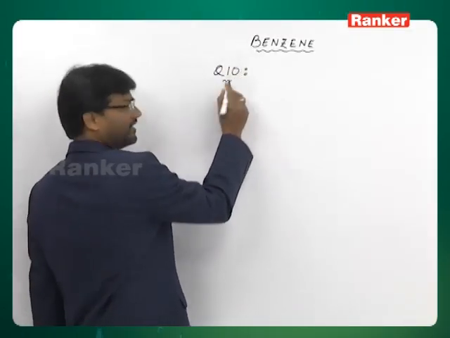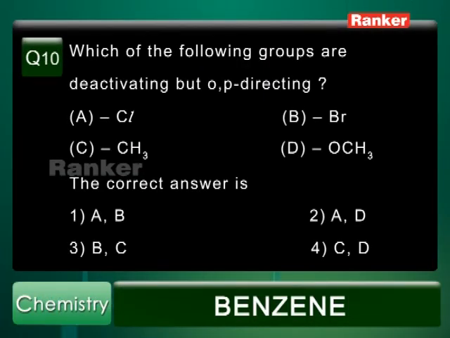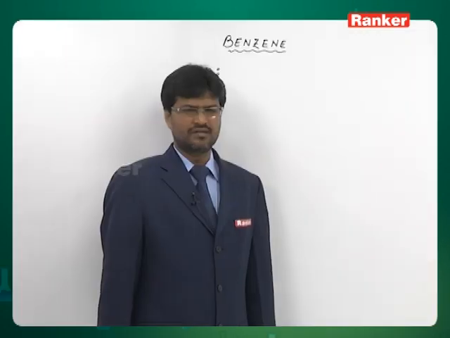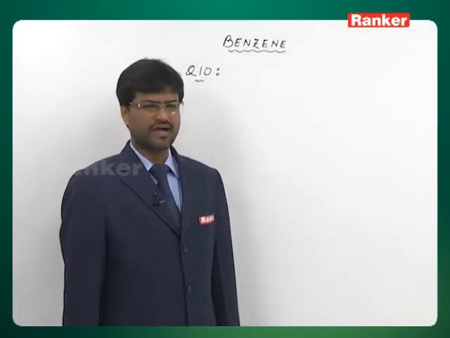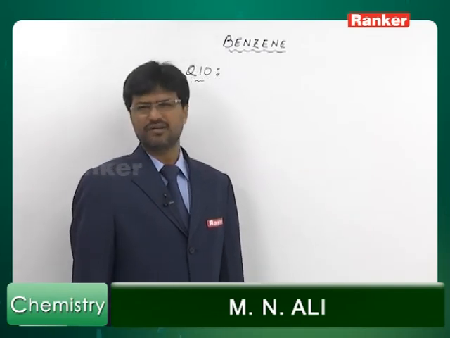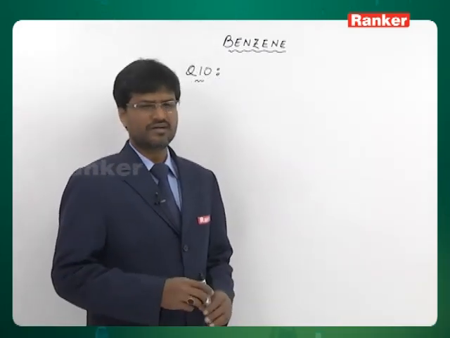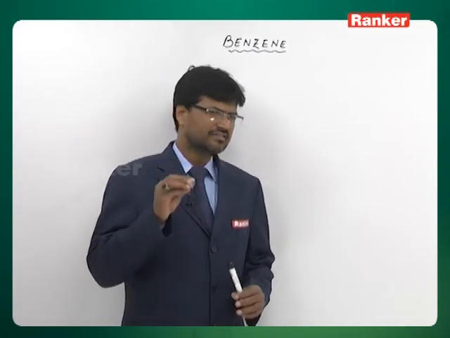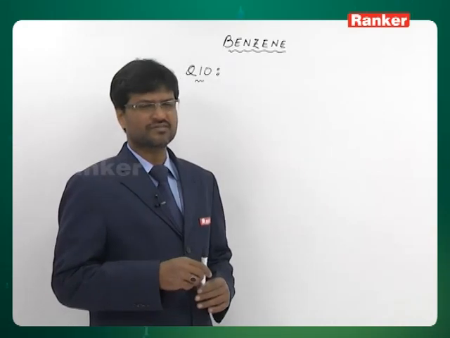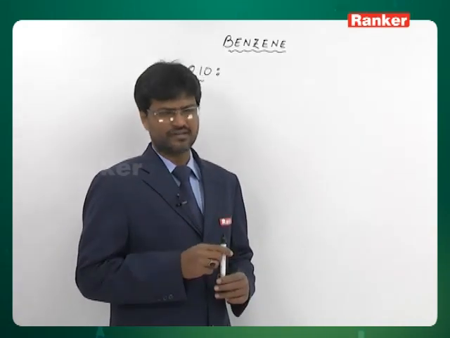Question number 10. Which of the following groups are deactivating but ortho-para-directing? A. Cl, B. Br, C. CH3 and D. OCH3. You have to find out. Actually, all the groups are ortho-para-directing groups because all of them are plus M groups. Plus M groups are ortho-para-directors. But then out of these, Cl and Br, their minus I effect dominates over their plus M effect. So they are deactivating but ortho-para-directing.